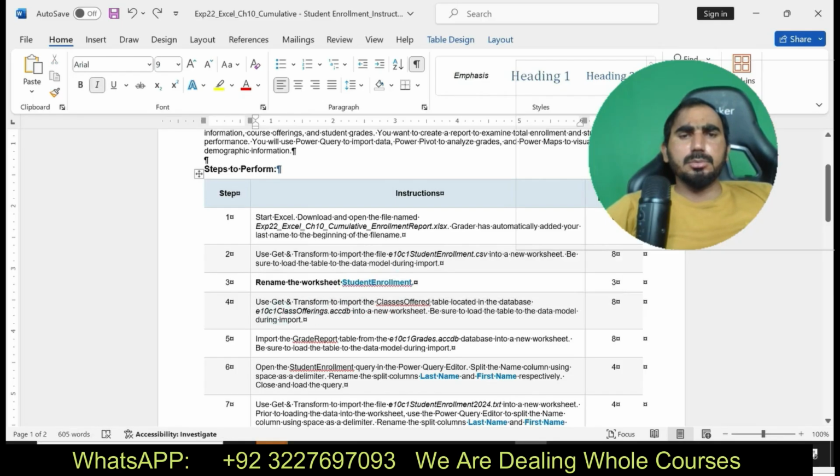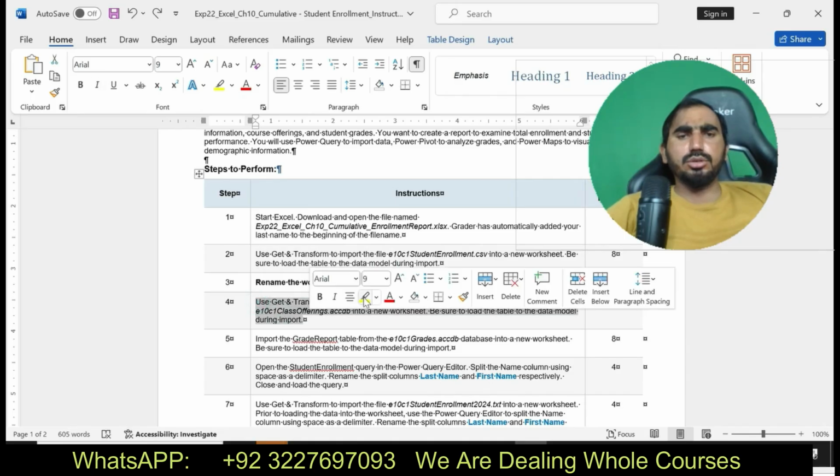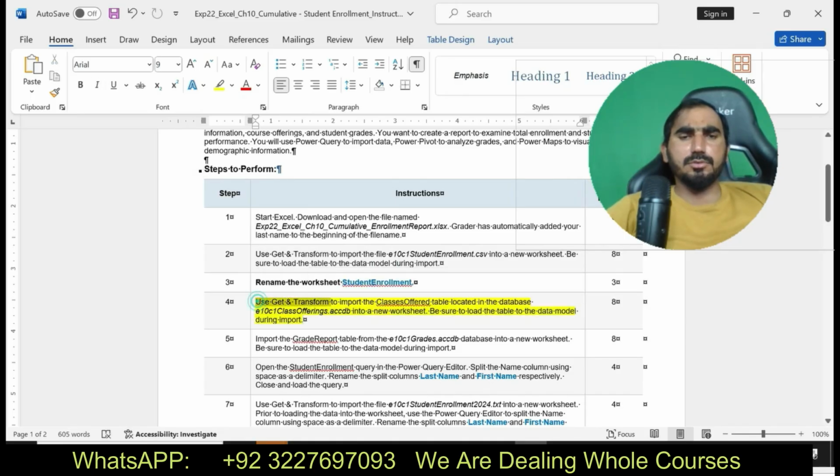Now I'm going to solve step number 4. Use Get & Transform to import the data. Use Get & Transform to import the Classes Offered table located in the database. Okay, the class offering in the Access database. Now I am going to solve step number 4 here.